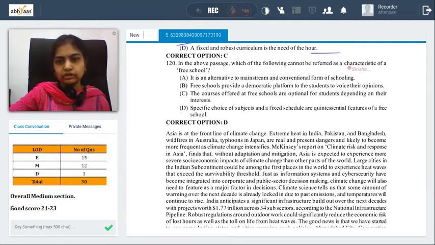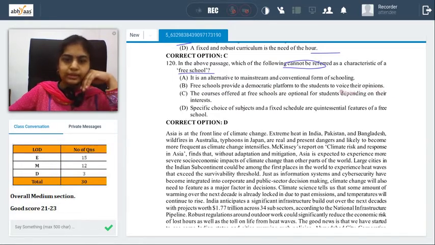In the above passage, which of the following cannot be referred to as a characteristic of a free school? So we have the free school concept and we have 3 or 4 people about whom we discuss. Let's see the options and then go for it. Which of the following cannot be inferred? So let's be careful there. It is an alternative to mainstream and conventional form of schooling. Free schools provide a democratic platform to students to voice their opinions. The courses offered at free schools are optional for students depending on their interests. Specific choice of schedule and fixed schools are quintessential features of a free school.